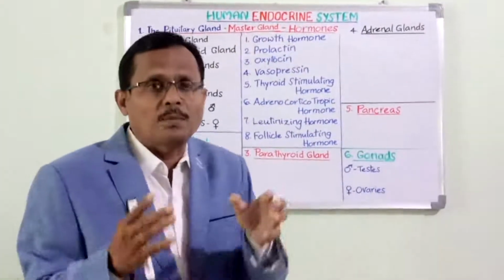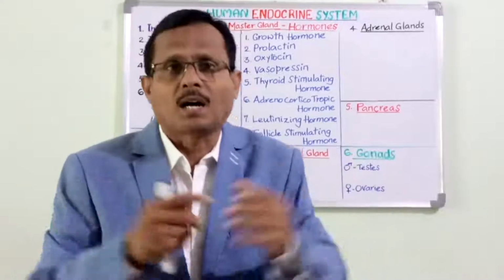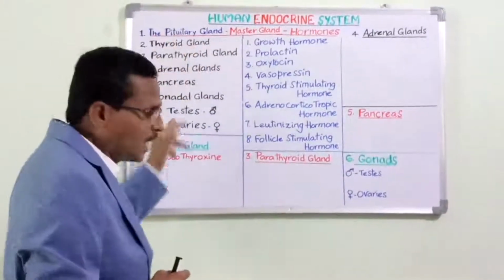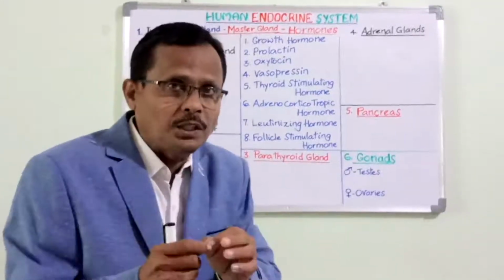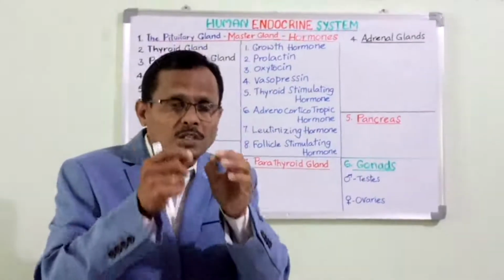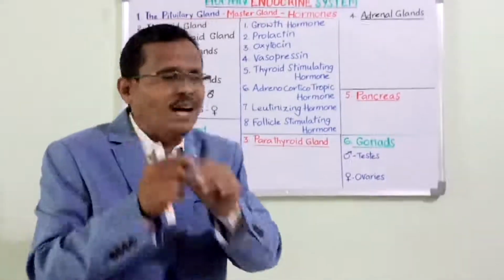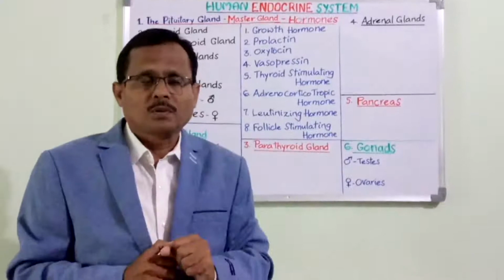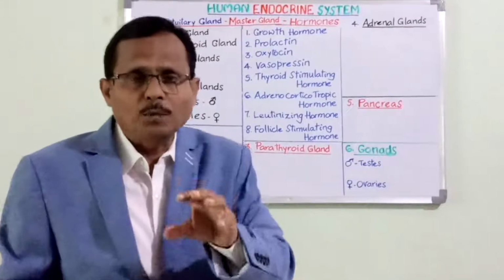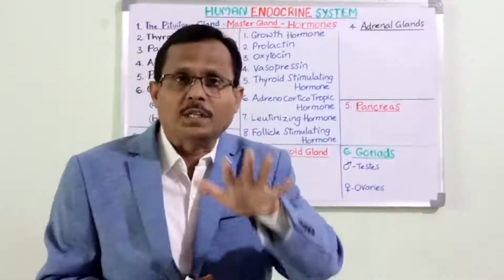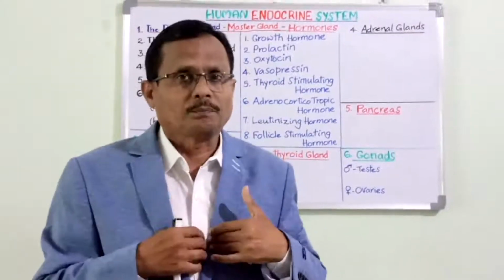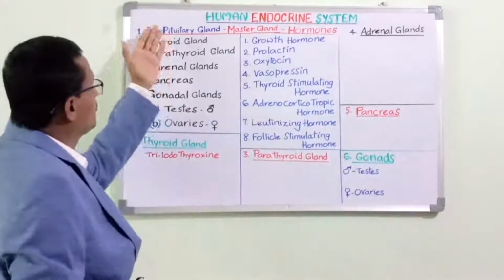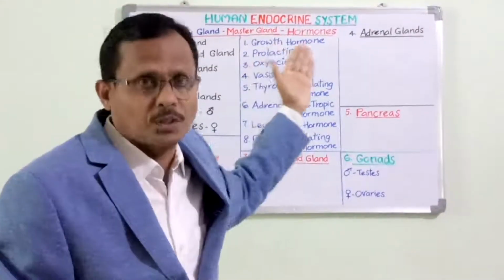It is called the master of the endocrine orchestra because the functioning of these other glands depends majorly on the influence of the pituitary gland secretions, or the pituitary hormones. So I repeat once again, hormones bring about a qualitative and quantitative change in our body, right from the womb to the tomb. Now, let us talk about the details of each and every gland and their secretions.